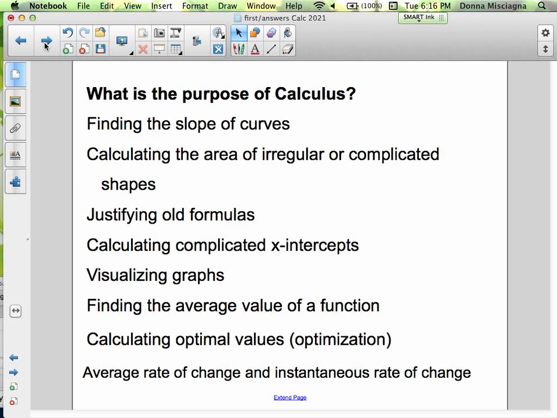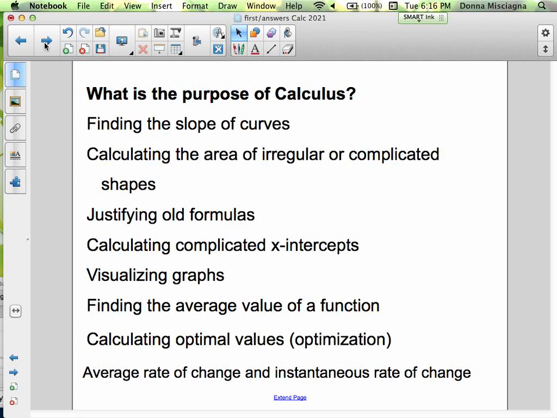What's the purpose of calculus? Finding the slopes of curves. Calculating the area of irregular or complicated shapes. Justifying old formulas. Calculating complicated x-intercepts. Visualizing graphs. Finding the average value of a function.